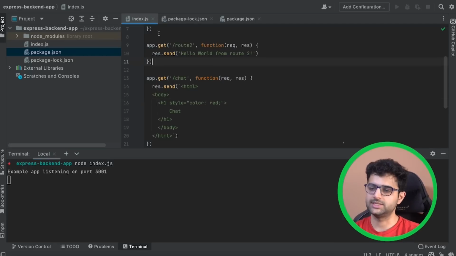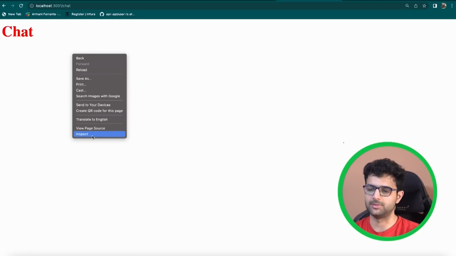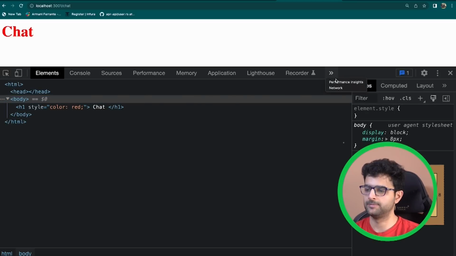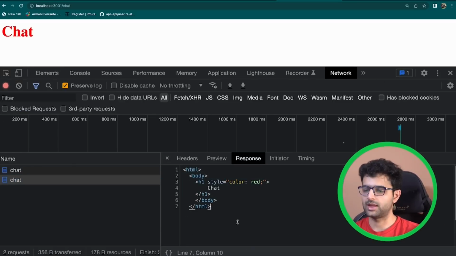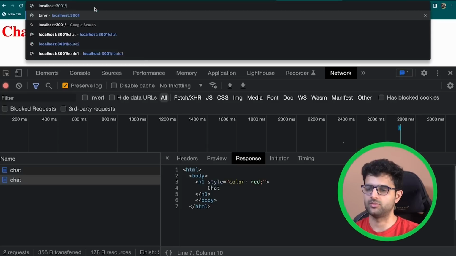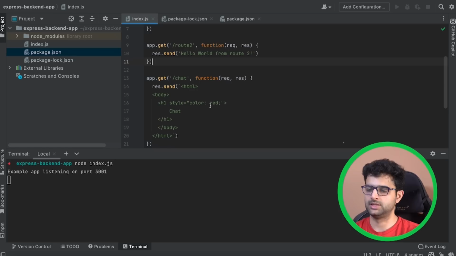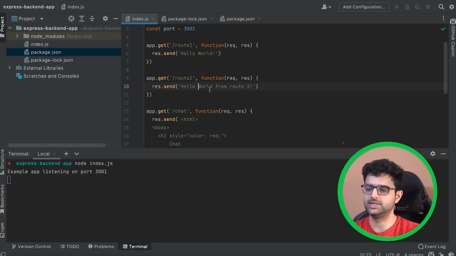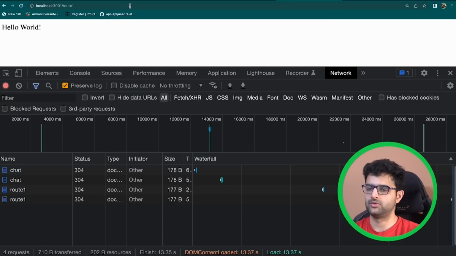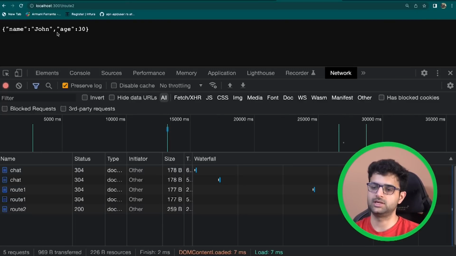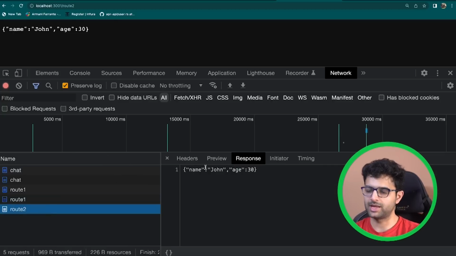So your HTTP route can actually return back HTML, as you can see here. The localhost:3001/chat returns a bunch of HTML, and /route1, if you might remember, returns simple text. The other important thing to usually send in applications is JSON, which is basically an object that looks like this. Let's send this. And if I go to route2 now, as you can see, it's a black page because no longer is HTML or text coming back. What's coming back is this JSON.